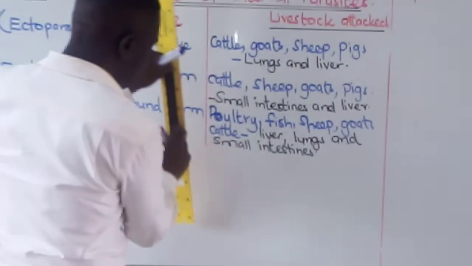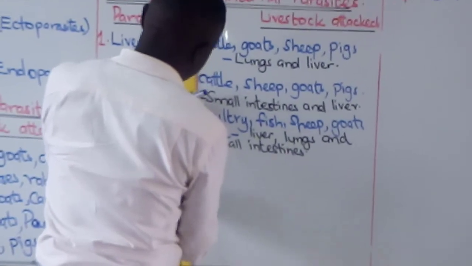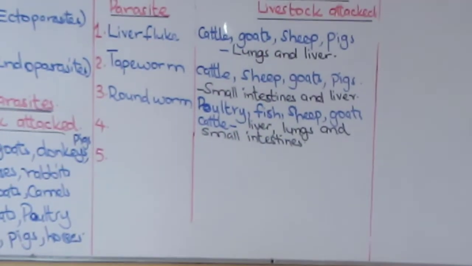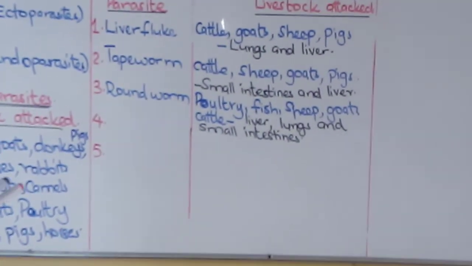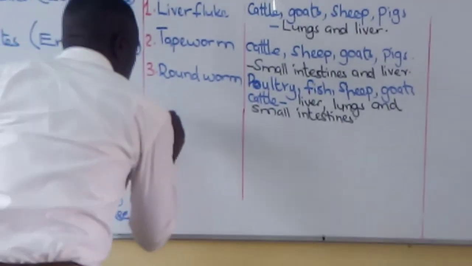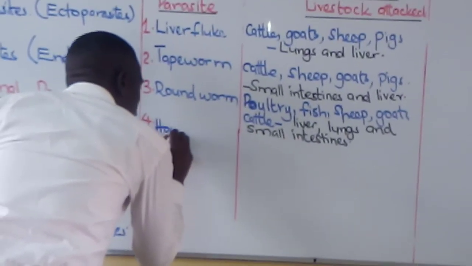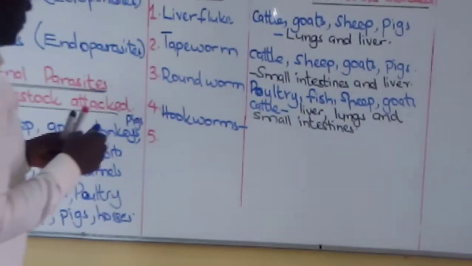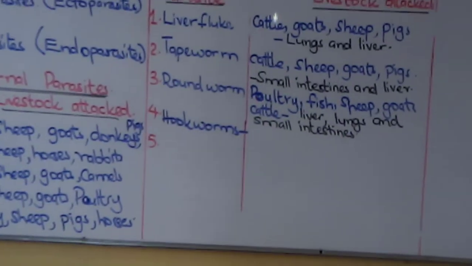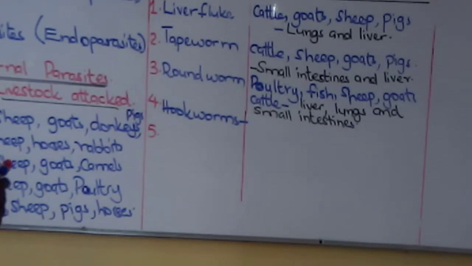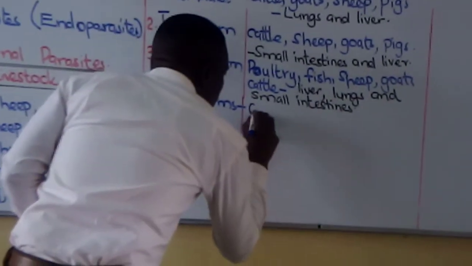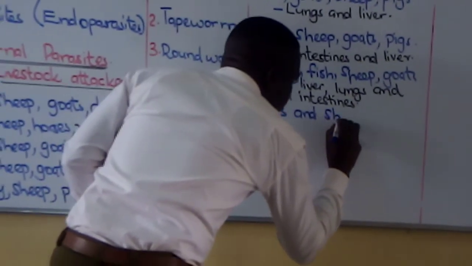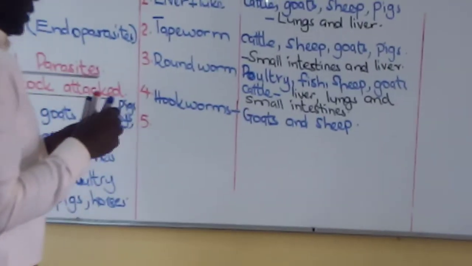Allow me to prolong this line to be able to cover the remaining part. Number 4, hookworms. They attack goats and sheep.